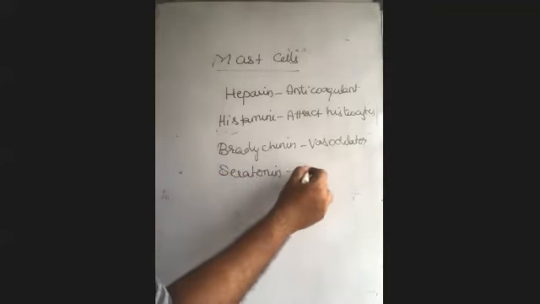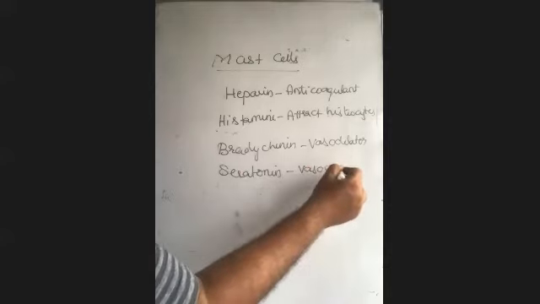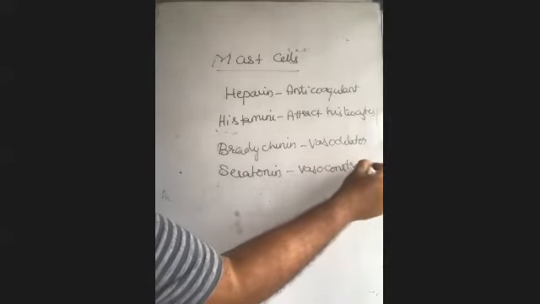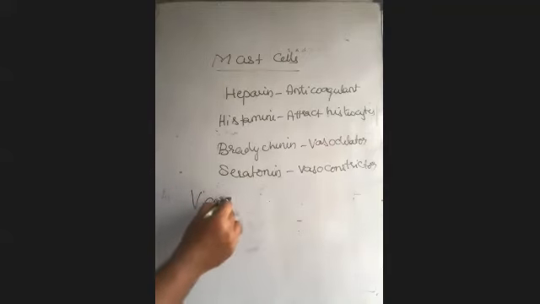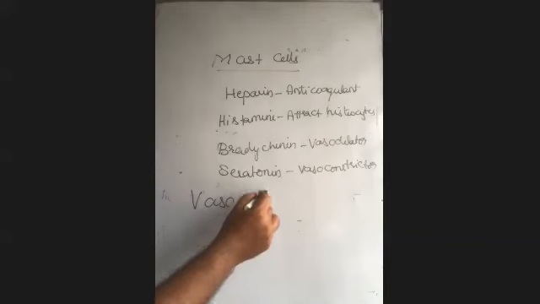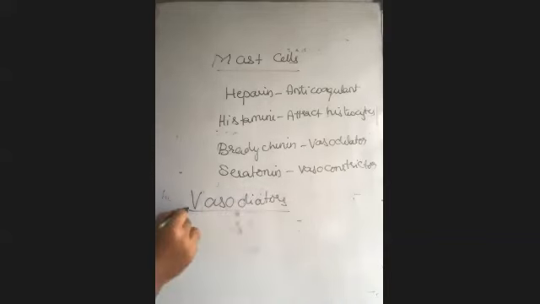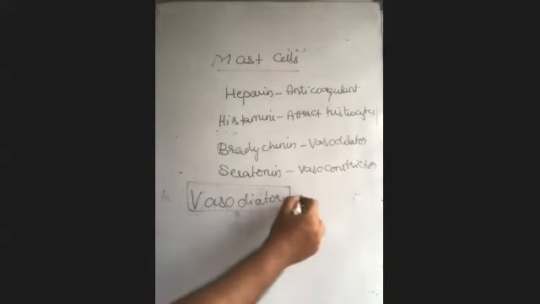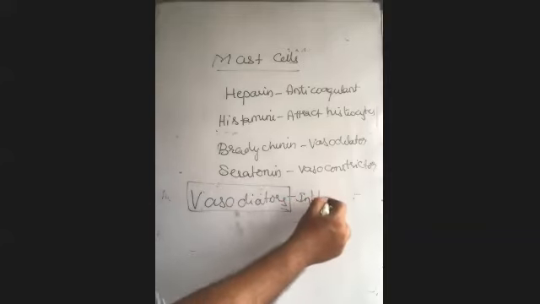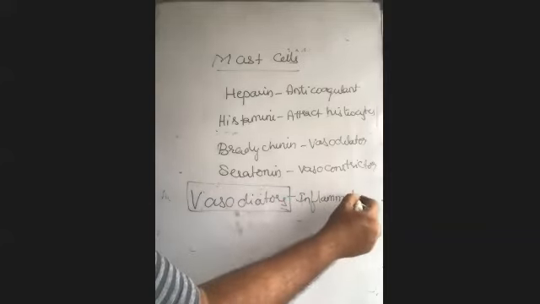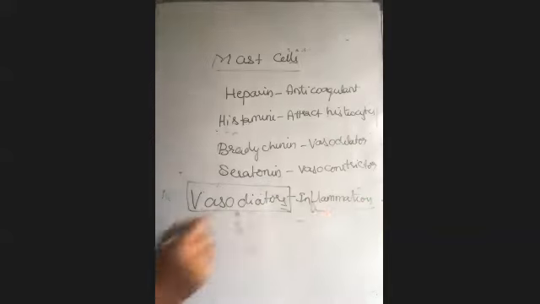Serotonin is a vasoconstrictor. And who causes the inflammation? We have seen that vasodilators cause the inflammation. Widening of the blood vessels means more blood cells will come there. If microbes are fewer, they damage our own tissue, which leads to inflammation.